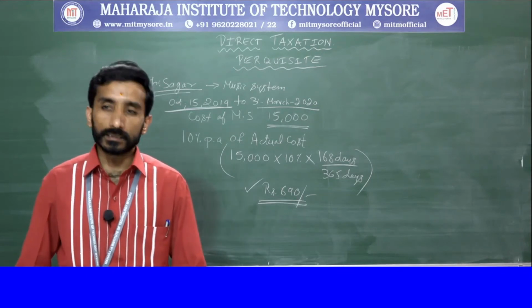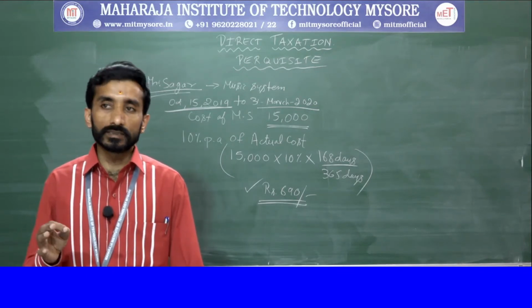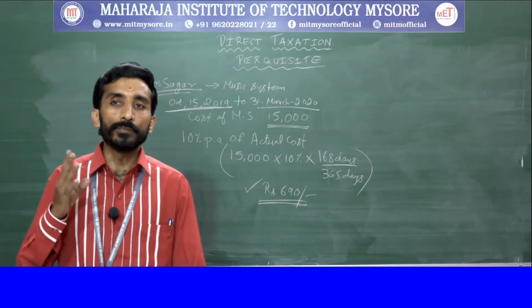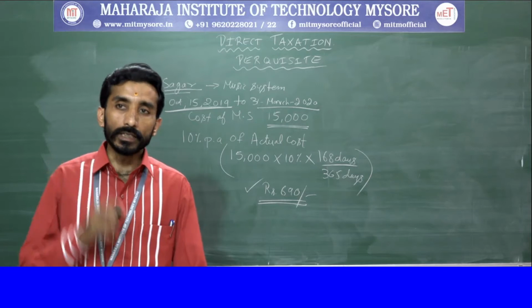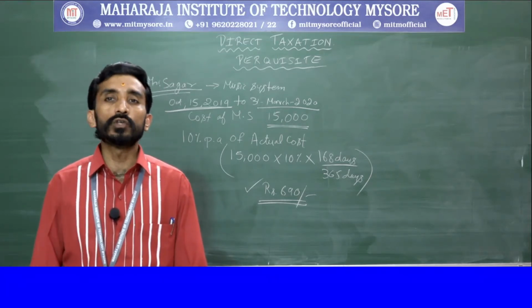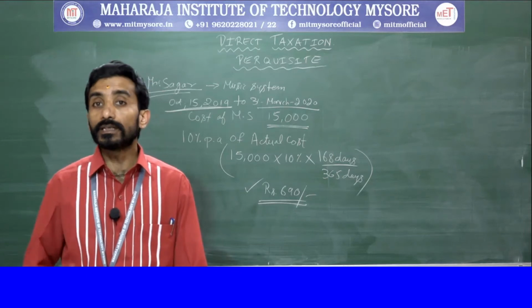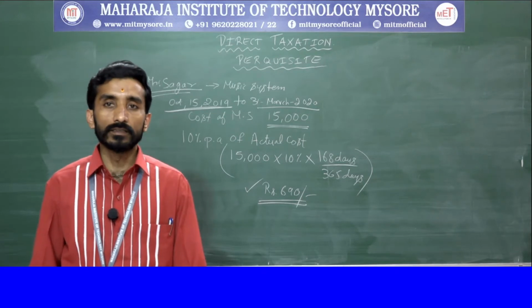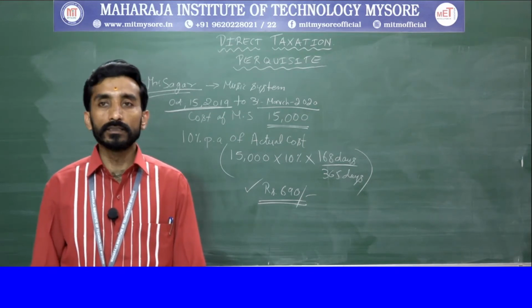Household appliances in the sense white goods like washing machines, microwave ovens, mixers, hot plates, ovens, etc. Such household appliances will not be considered as electronic gadgets. So that you need to remember.